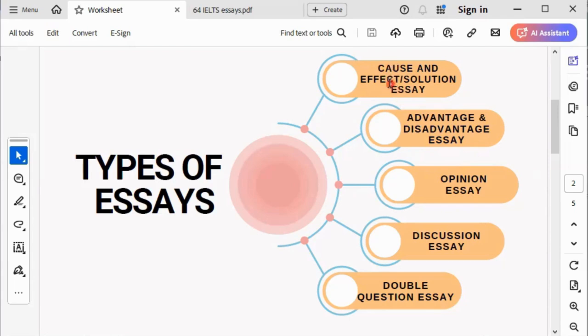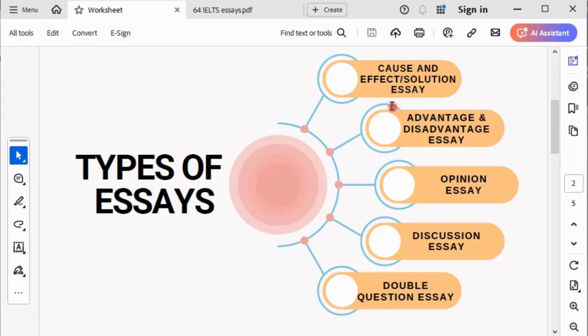Cause and effect essay is an essay that will require you to write about the causes of something and the effect of that thing. Cause and solution essay will require you to write about the causes of something and the solutions to that thing. Most likely a problem or a negative trend. Write about the causes of that trend and the solutions to that trend, or how that trend can be reversed.